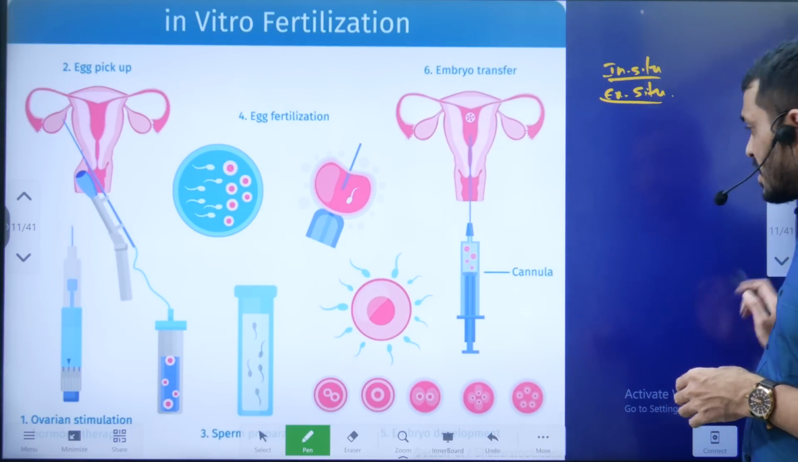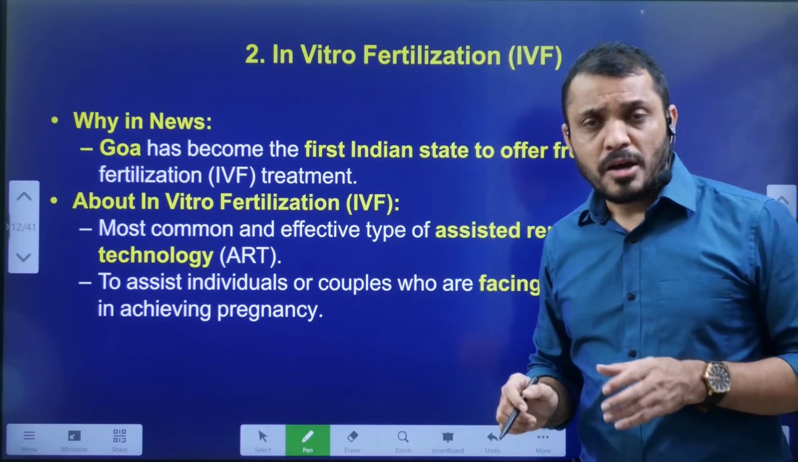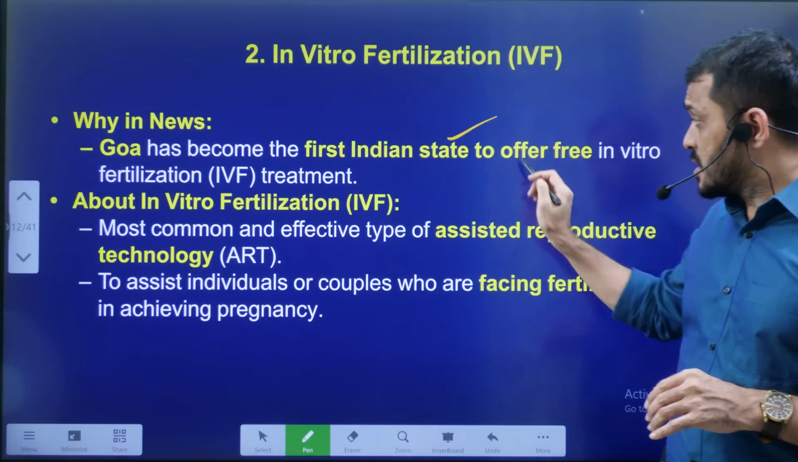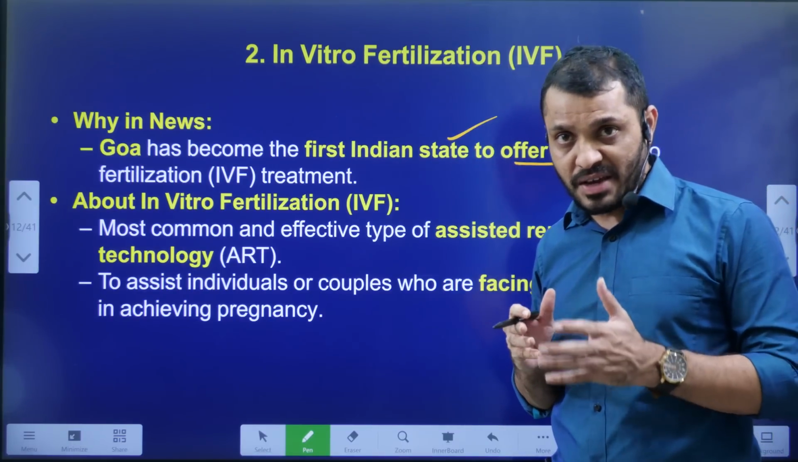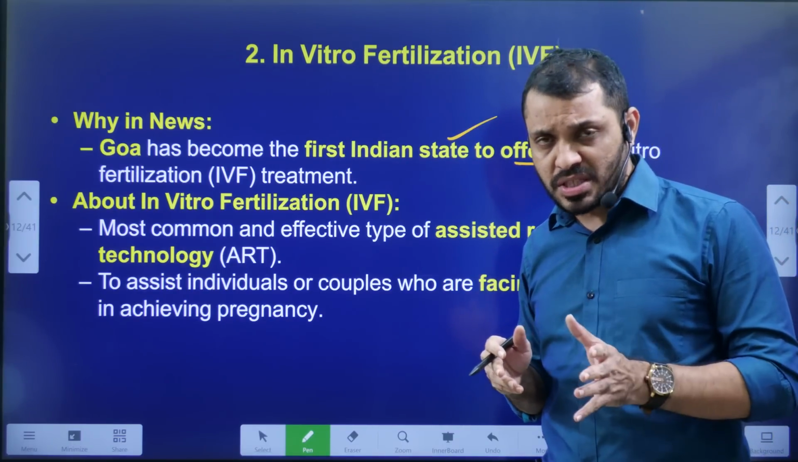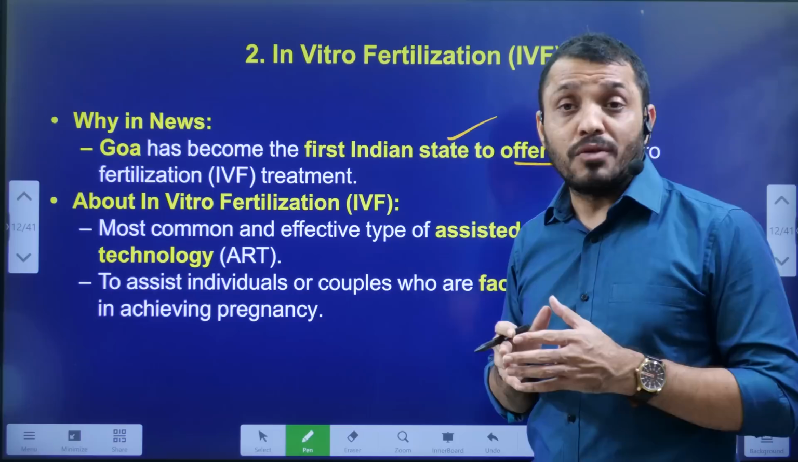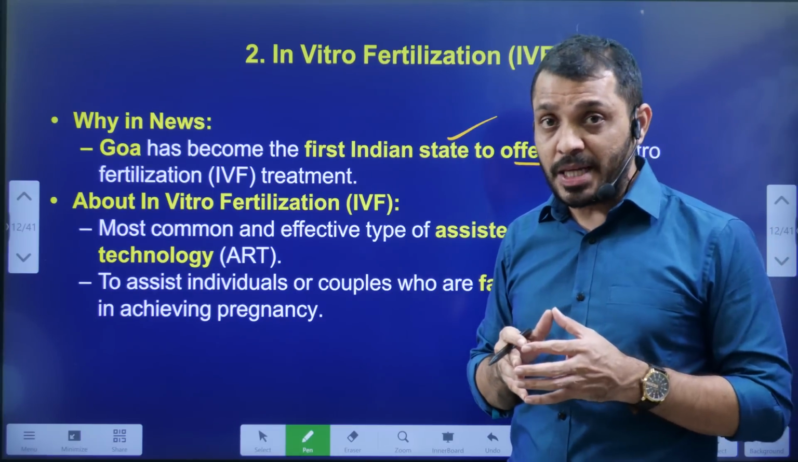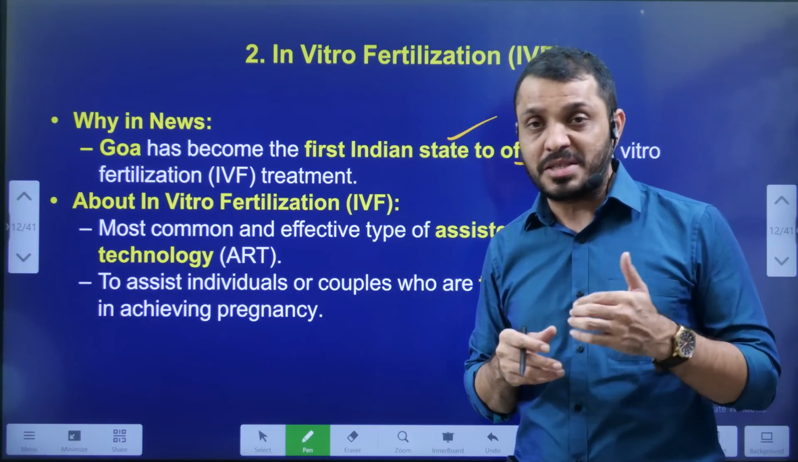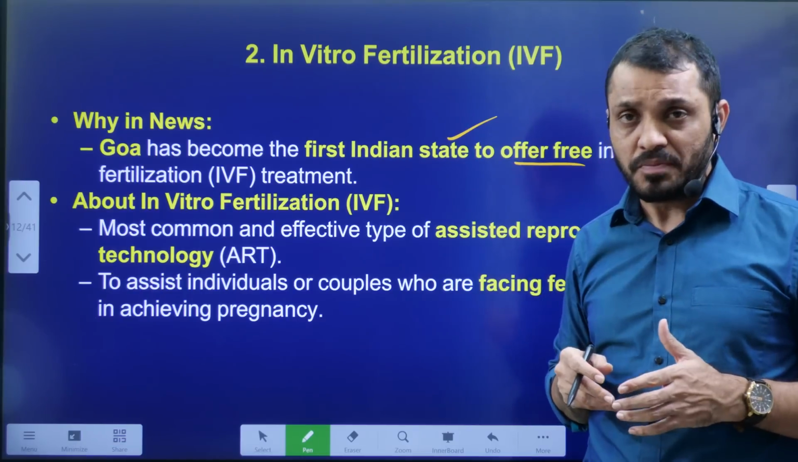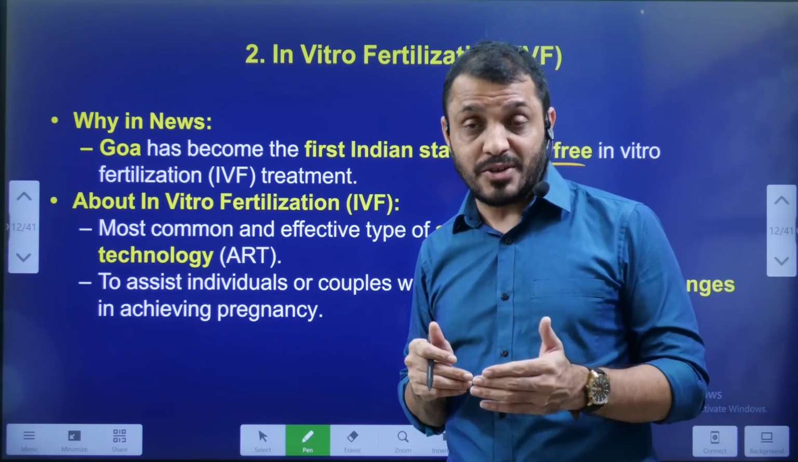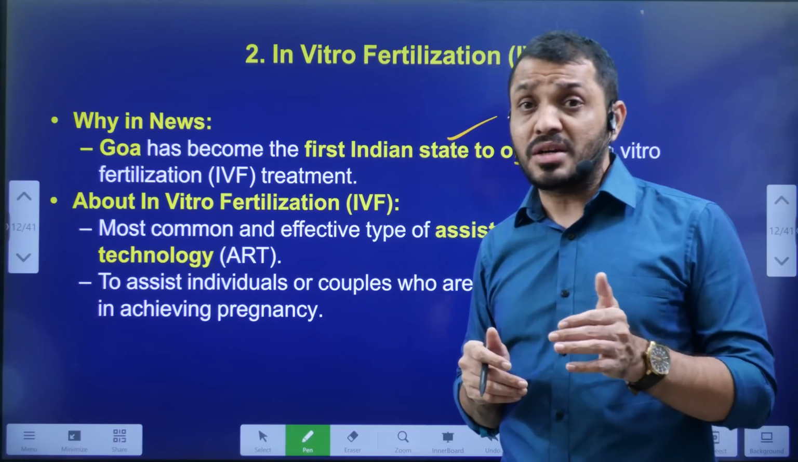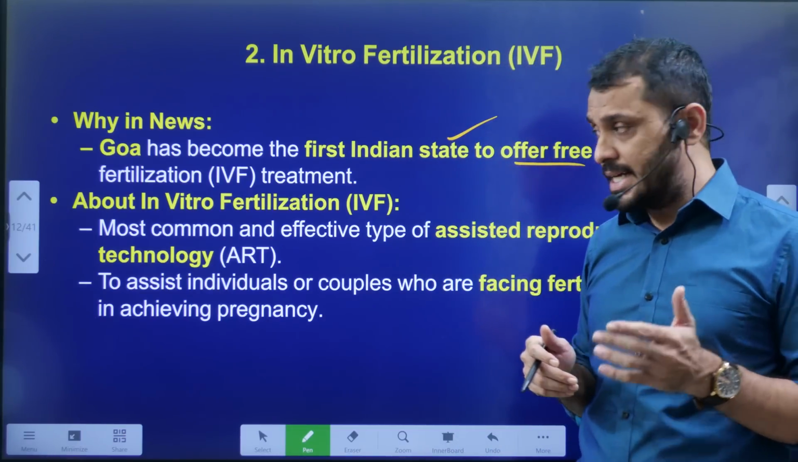Now let's see. Goa became the first state in India to announce in vitro fertilization free for everyone. A very progressive step, we can understand. And Goa is the one which is also implementing the Uniform Civil Code. You know that the Uniform Civil Code is dealt with by Article 44. Goa got liberated in 1961, and Goa got statehood in 1987.